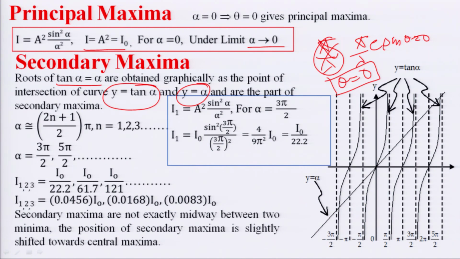As we can see, the y is equal to alpha graph can never touch the y axis. So, approximate values of alpha are 3 pi by 2, 5 pi by 2, 7 pi by 2 and so on. Exact values are 1.43 pi, 2.46 pi and 3.47 pi and so on.